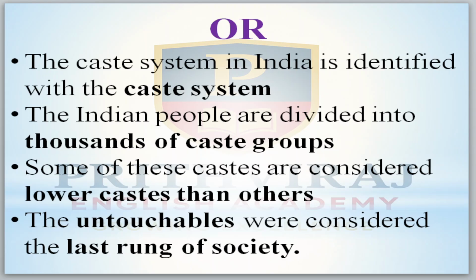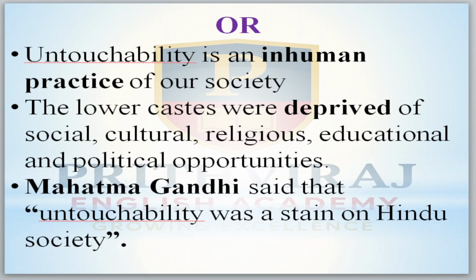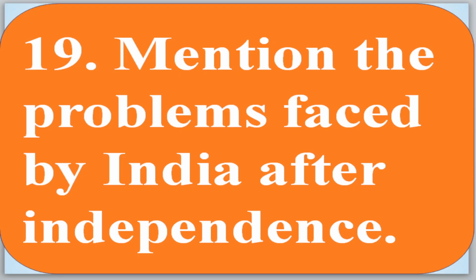Some of these castes are considered lower castes than the others. The untouchables were considered the last rung of the society. Untouchability is the inhuman practice of our society. The lower castes were deprived of, means they were kept away from, all social, cultural, religious, educational and political opportunities. Mahatma Gandhi said that untouchability was a stain on the Hindu society. Okay. Now move to the next.